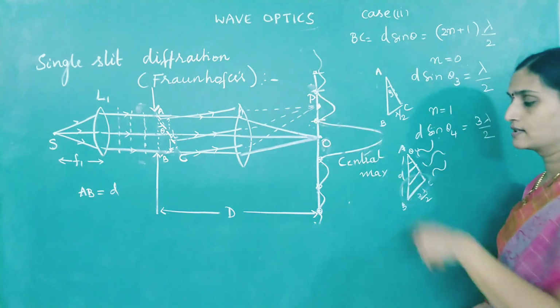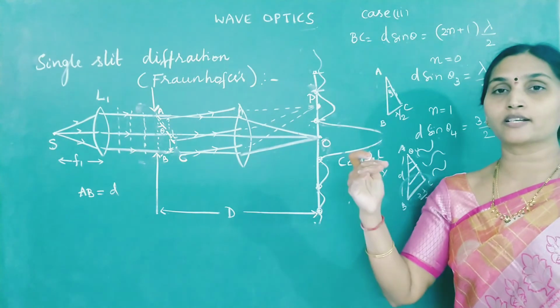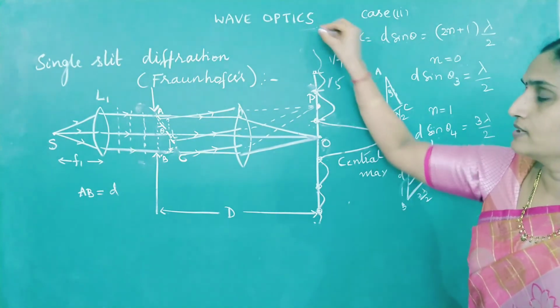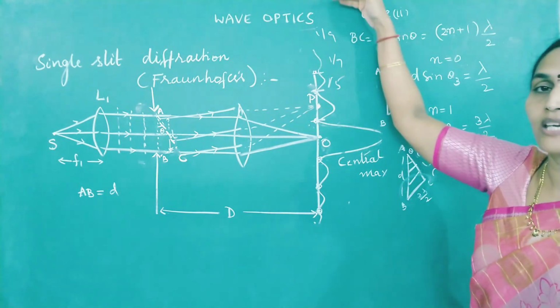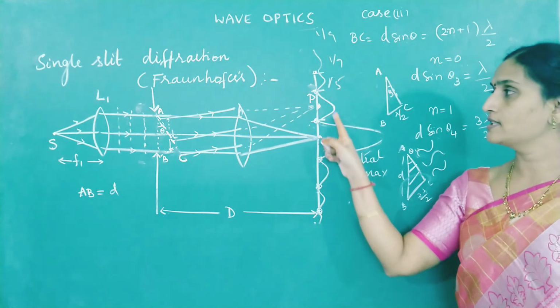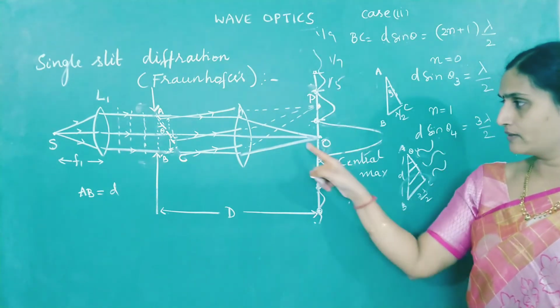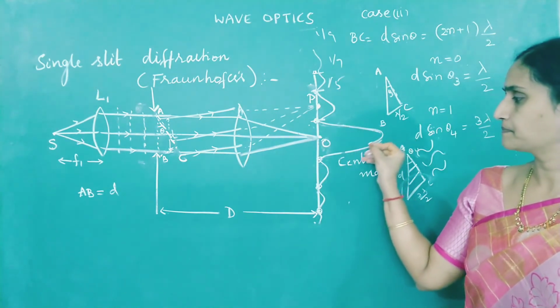It becomes less. And when you divide the slit into 5 parts, 4 will undergo destructive, and we get intensity only from 1/5, then 1/7, 1/9. Tell me what is happening as you go for higher and higher order fringes. Intensity is becoming lesser and lesser. So therefore, now I will mark the values here. Central fringe is bright.